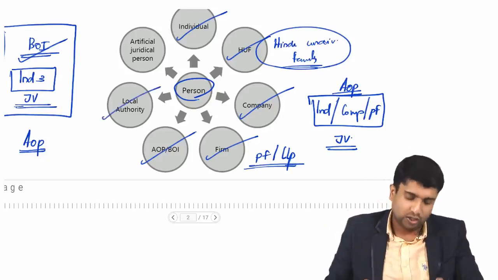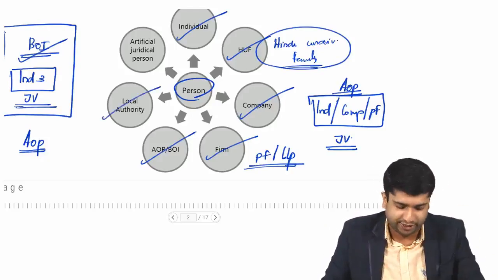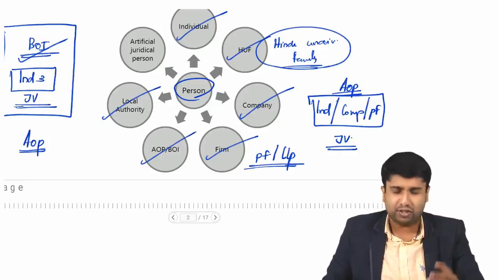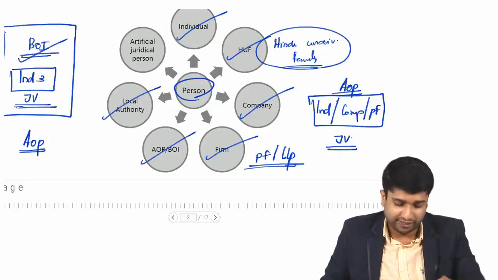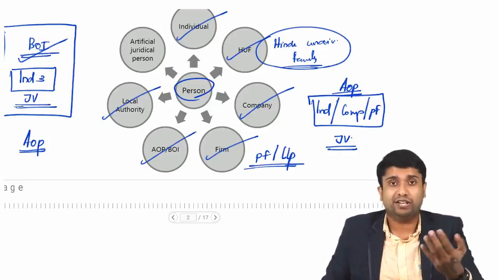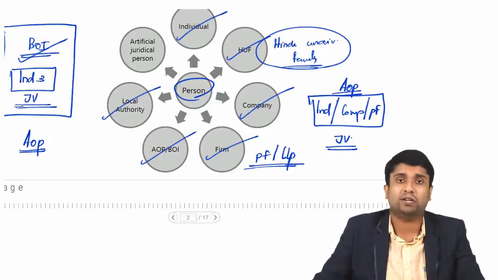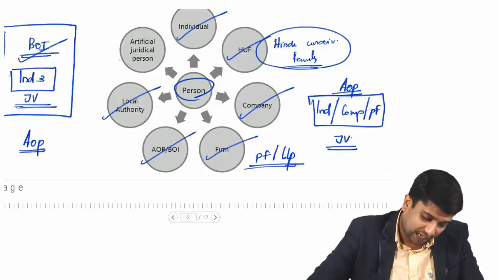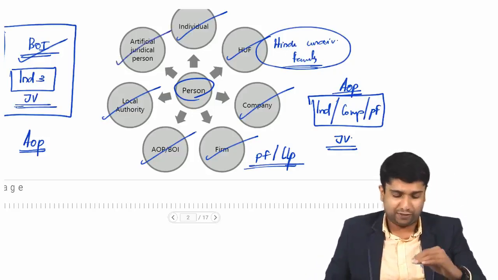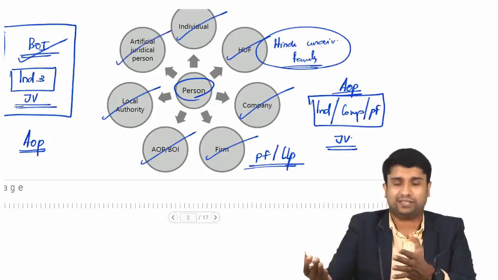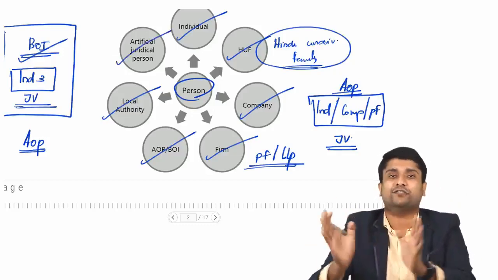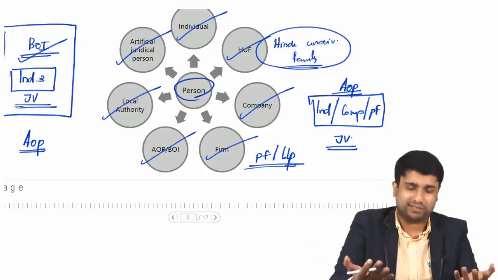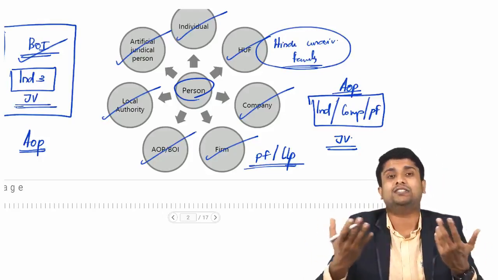Now the next is local authority. What is local authority? It can be called as your panchayat, municipality, Grama Panchayat, village, corporation, etc. That is your local authority. And what is this artificial juridical person? Artificial juridical person means any other person who has an existence in the eyes of law. You cannot call it a separate legal entity.